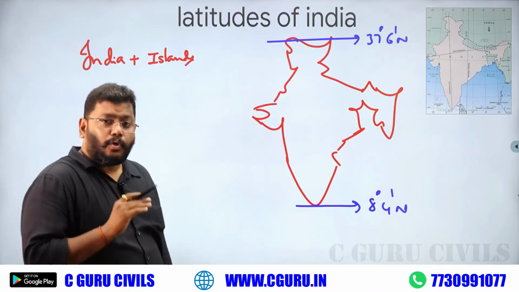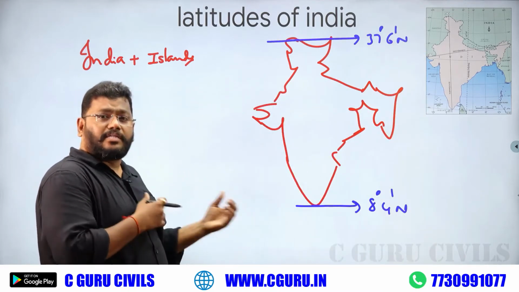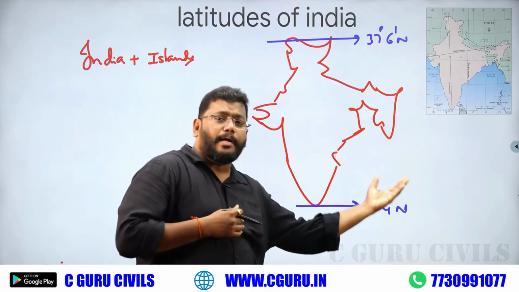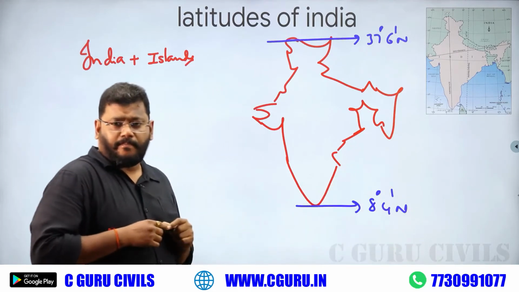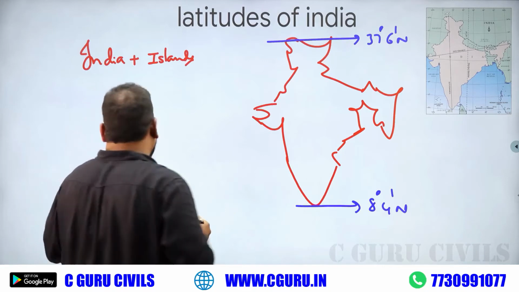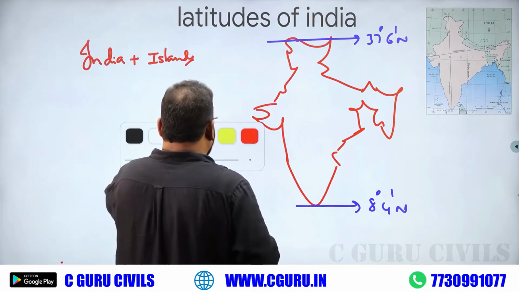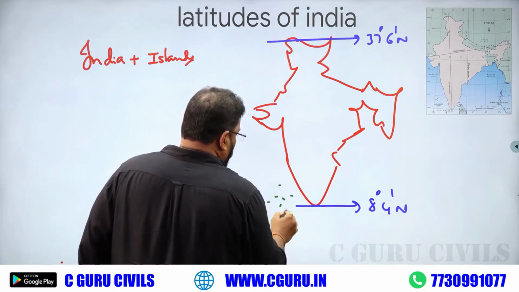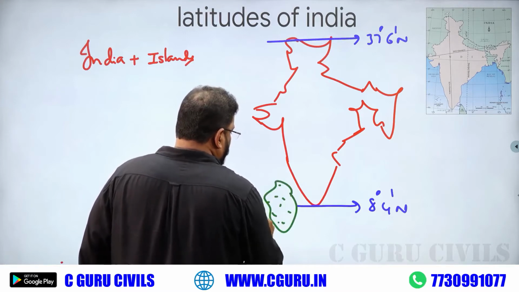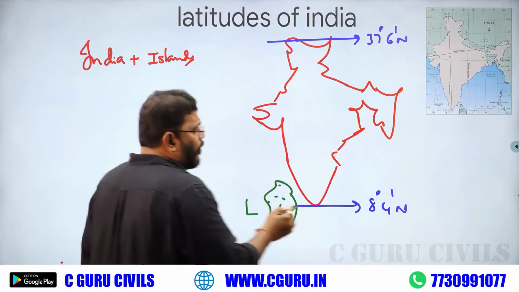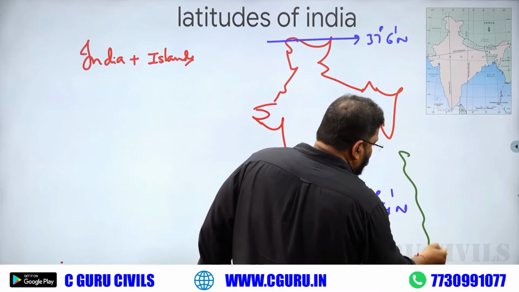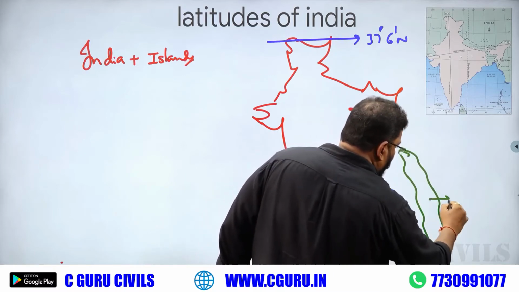But what about the Lakshadweep Islands? What about the Andaman Nicobar Islands? If you draw the Lakshadweep Islands, these are the Lakshadweep Islands. If you draw the Andaman Nicobar Islands, these are all the Andaman Nicobar Islands.